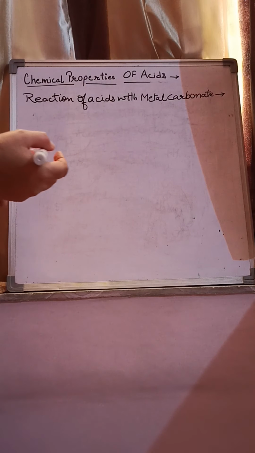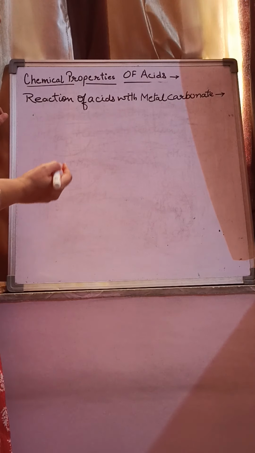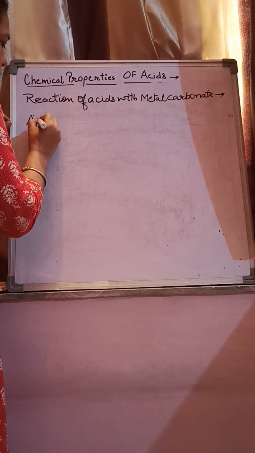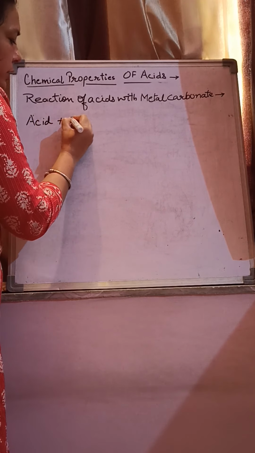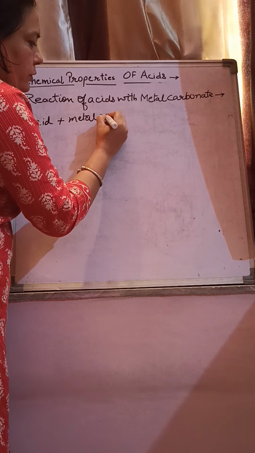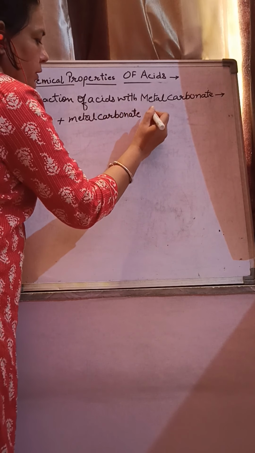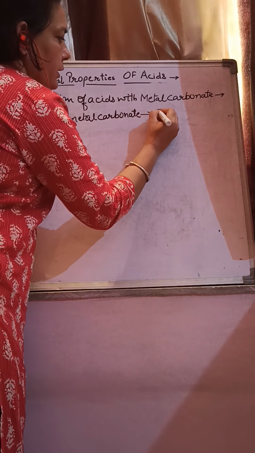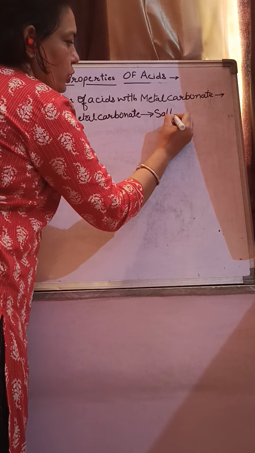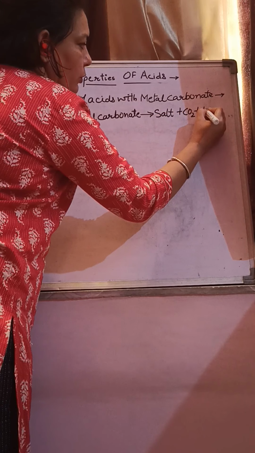Now the second property of acids is the reaction of acid with metal carbonate. When acids react with metal carbonate, there is a formation of the respective salt, carbon dioxide and water.